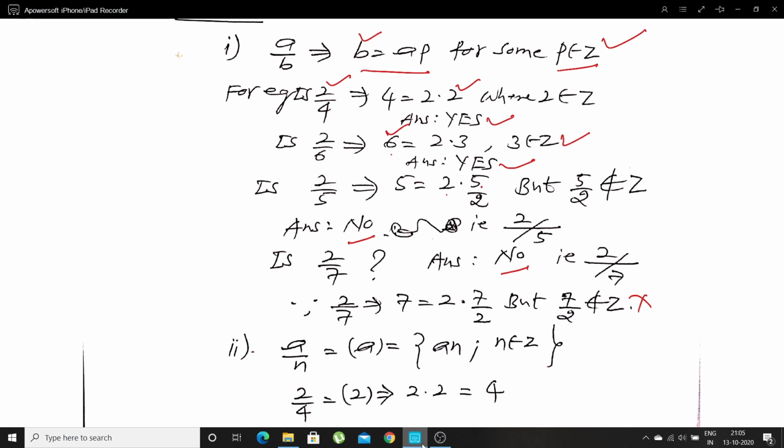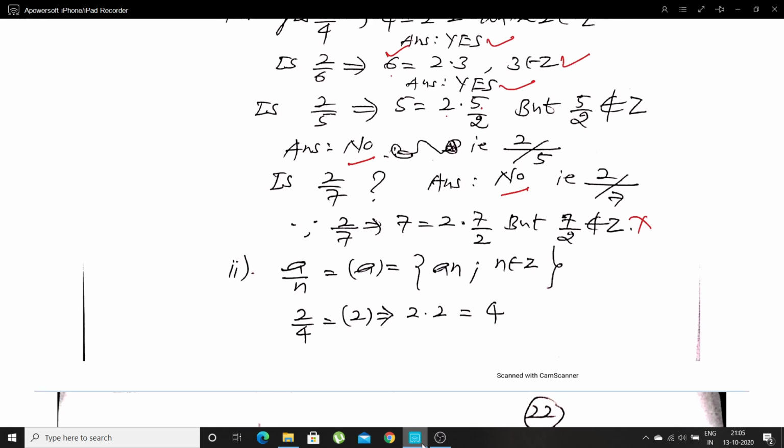Okay, now another result. Generated by A means multiples of A, that is An, or you may write Na, because the commutative law holds good.